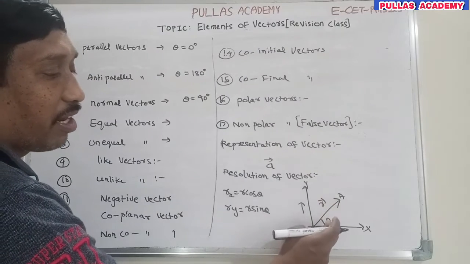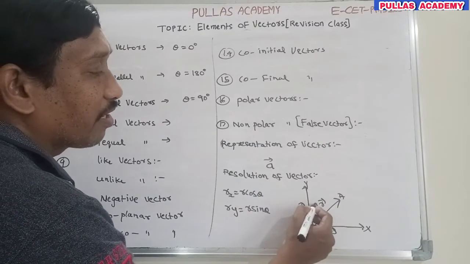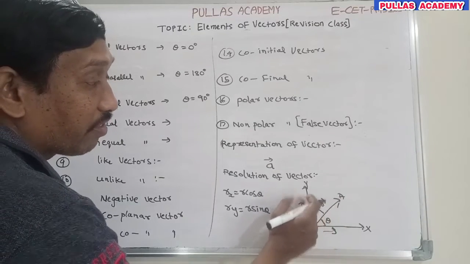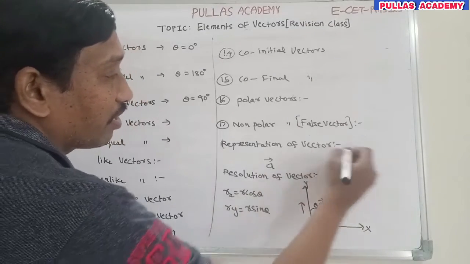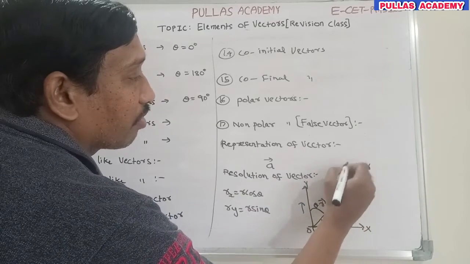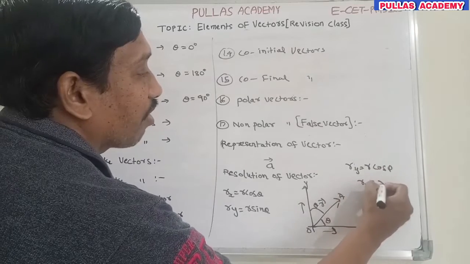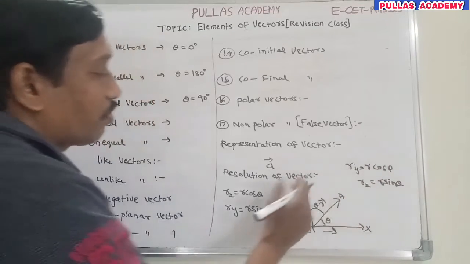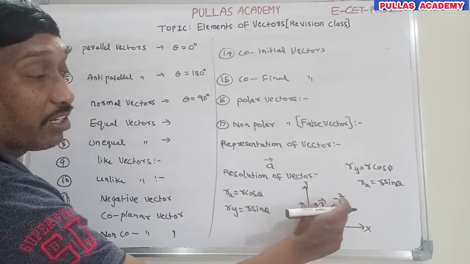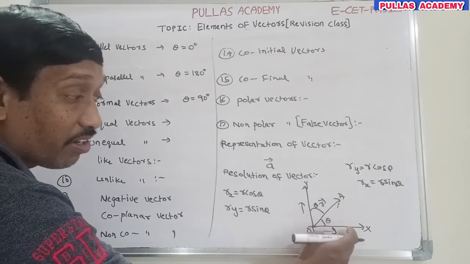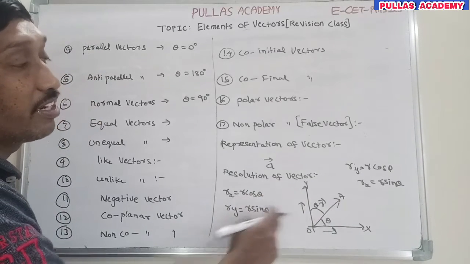Suppose the vector makes some angle theta with the horizontal direction, then the horizontal component is in terms of cos theta. If the same vector makes the given angle theta with the vertical, then the vertical component is not sin theta; instead ry is equal to r cos theta and rx is equal to r sin theta. Don't get confused. The component along the direction making angle theta is in terms of cos theta, and in the perpendicular direction it is sin theta. That's the difference.